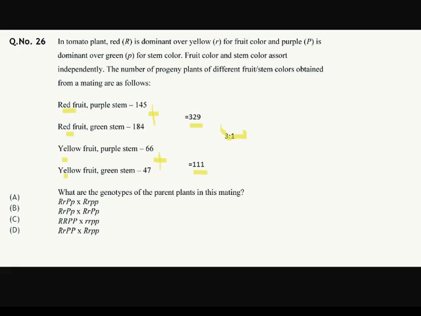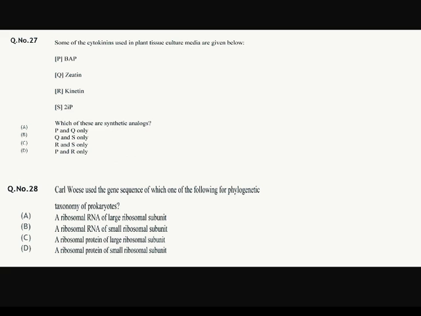Then do the same thing for purple stem and green stem. For purple stem and the green stem, add them both, we'll get the ratio 1:1. Then the answer should be option number A. Okay, the next question is 27.